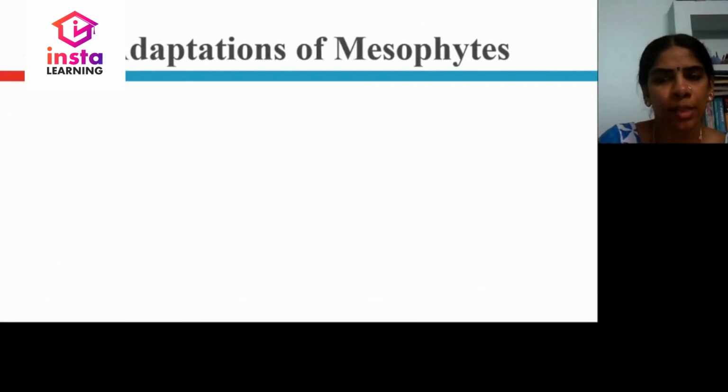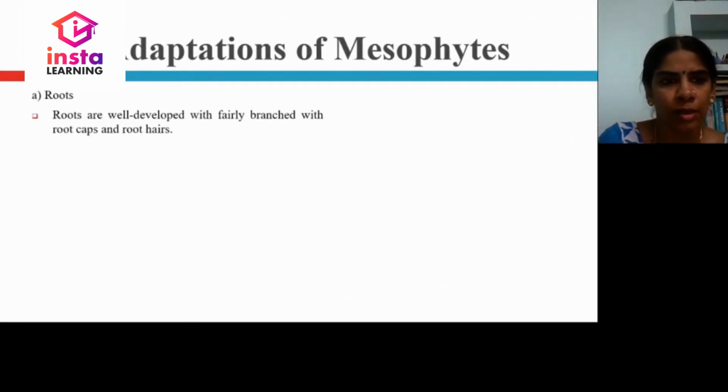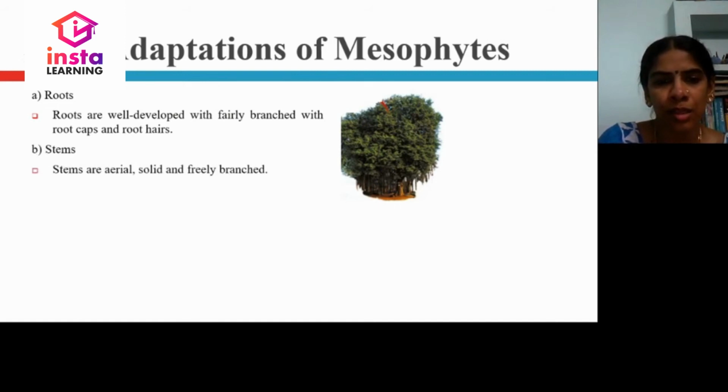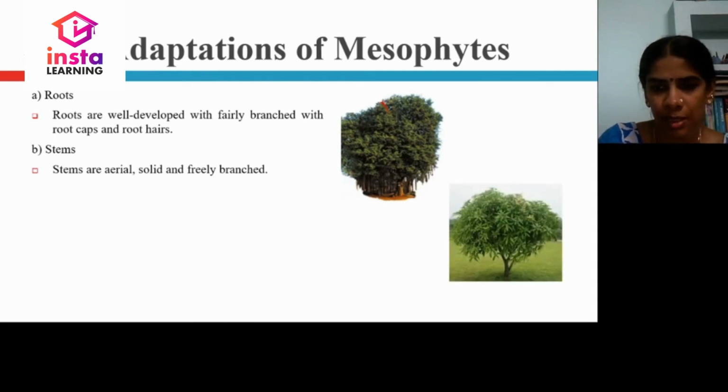Adaptations of mesophytic plants. Roots. Roots are well developed and fairly branched. You can see clearly the branches. The branches have root caps and root hairs that hold the entire plant under the ground. Stems. You can see stems are aerial, growing, solid and more branched. Stems are very thick and freely branched. Roots are placed under the soil, so we cannot see them clearly, but the plants are erect because of the roots.